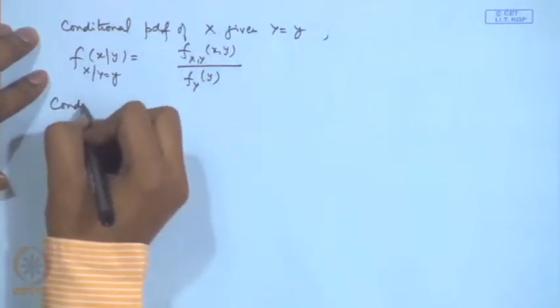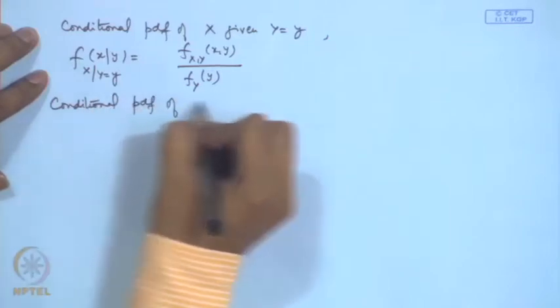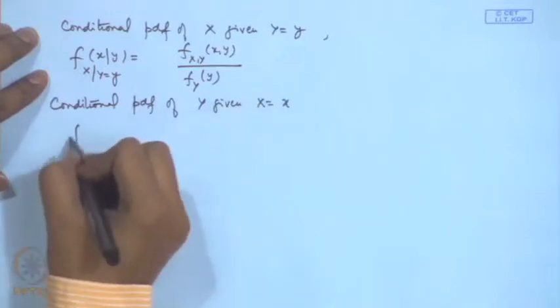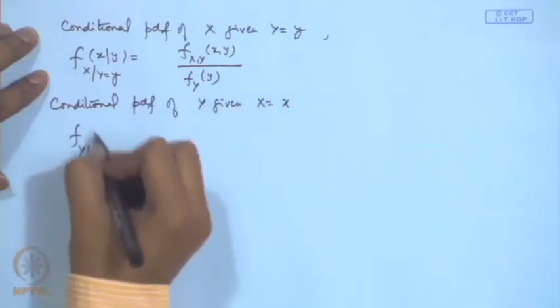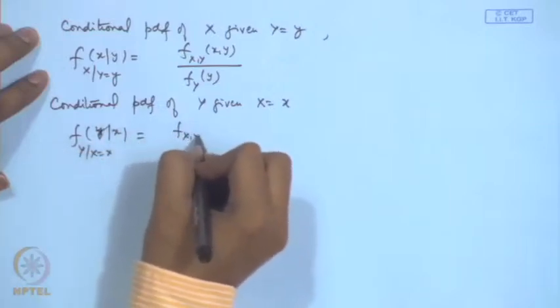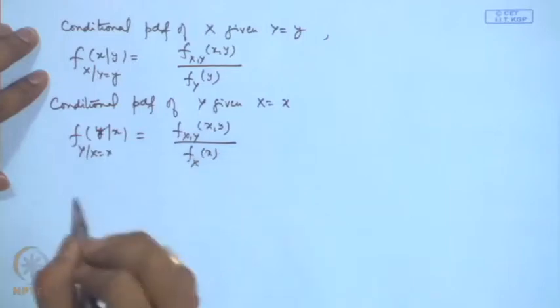In a similar way, we can talk about the conditional probability density function of y given x, that is equal to the joint distribution of (x, y) divided by the marginal distribution of x.